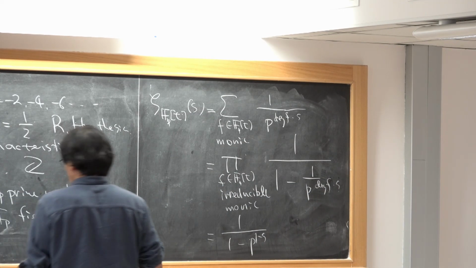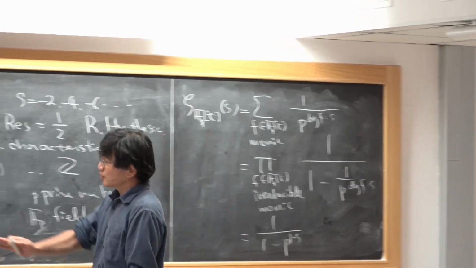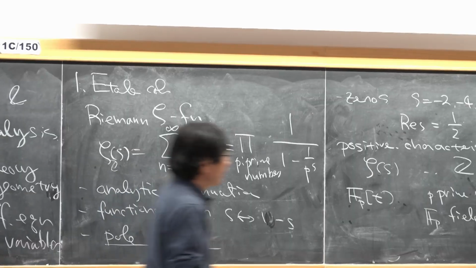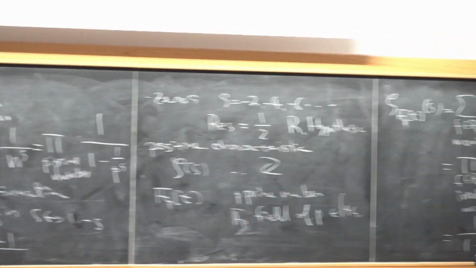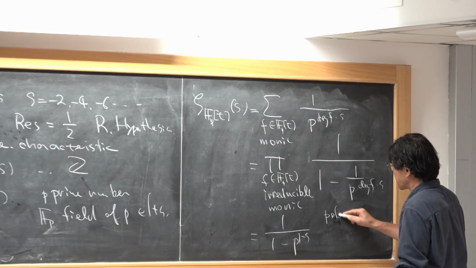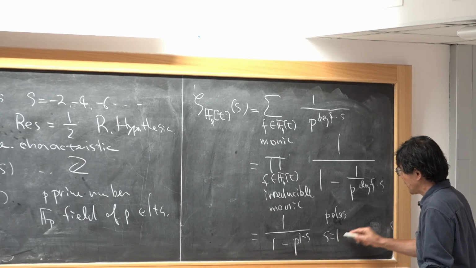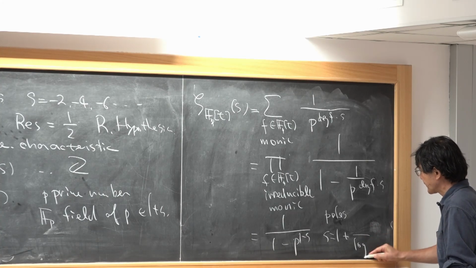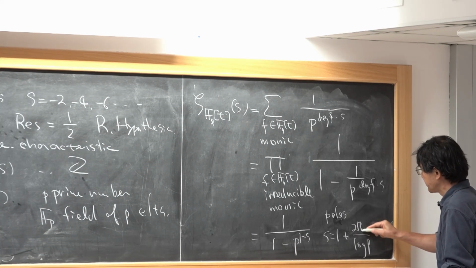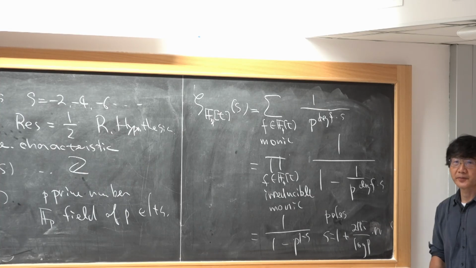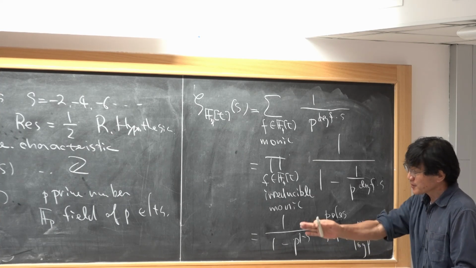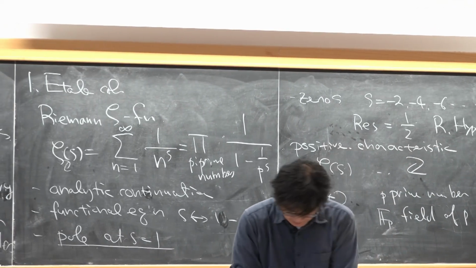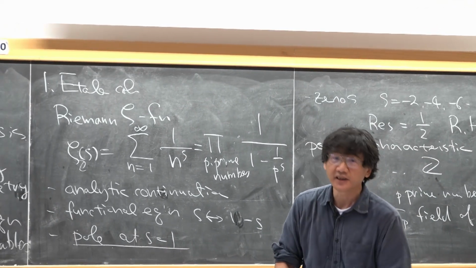But still, there is a similarity. Here you have a pole of order 1 at s equal to 1. And from this, you can see that the poles are s equal to 1 plus 2 pi i times integers over log p. So we still have similar properties. But this function is, in some sense, too easy.